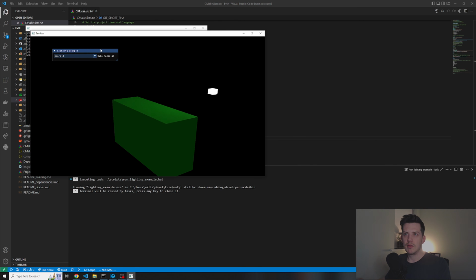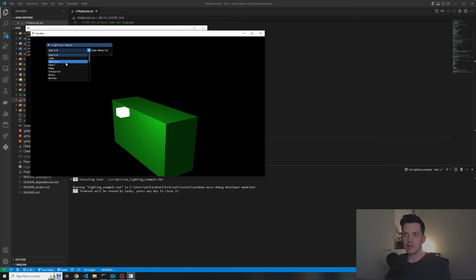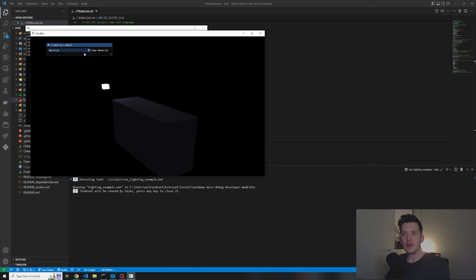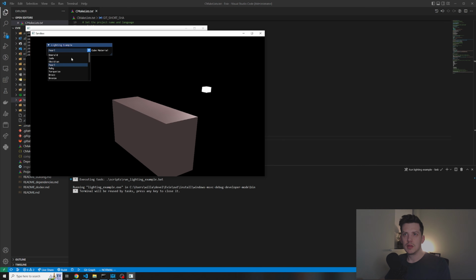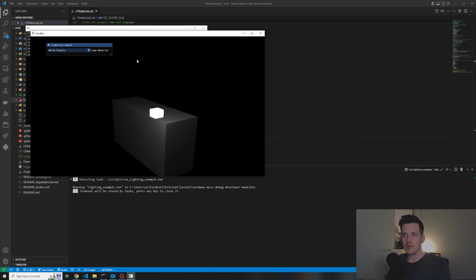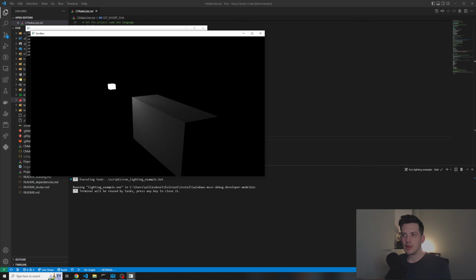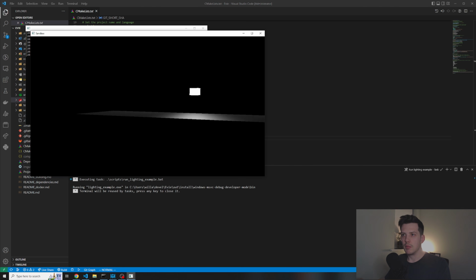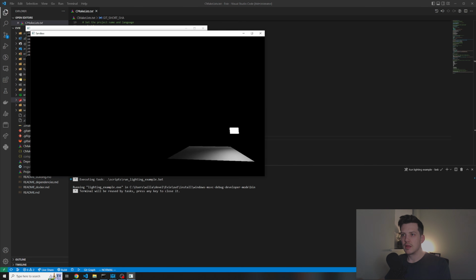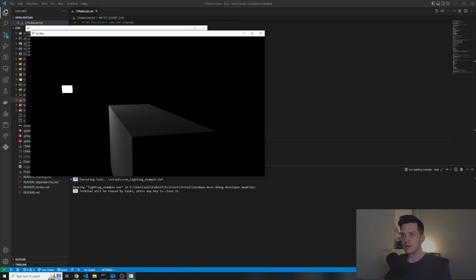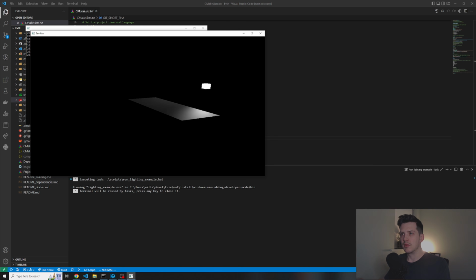And this is IMGUI's use case in the engine. So we can change the material and it reflects nicely in the cube in the middle. And each of these materials have different properties, and they all interact differently with the light source, and hopefully we'll get onto that later on.